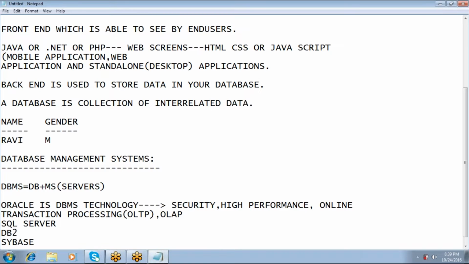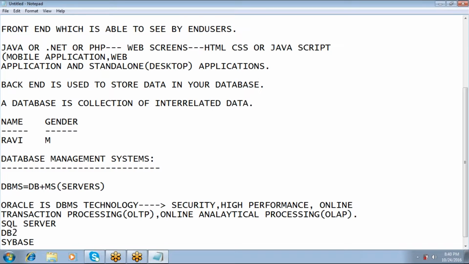But in Oracle, OLAP is nothing but online analytical processing. Are you clear?